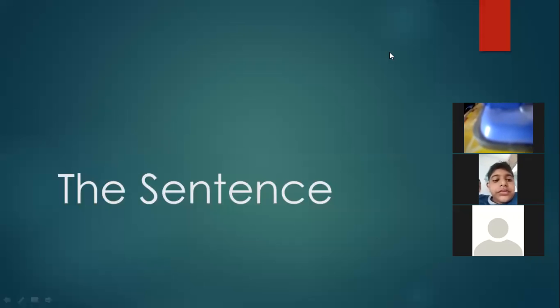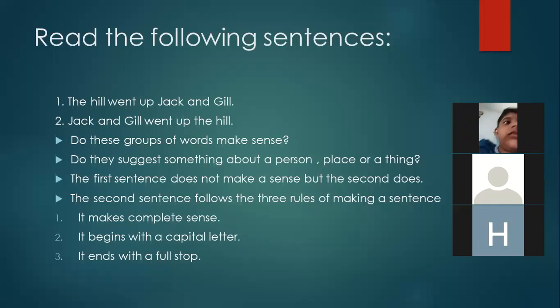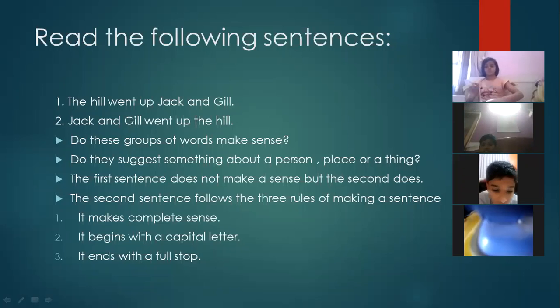When we talk about the sentence, or what is a sentence, the first thing we should know is how to frame a sentence. Now you can see on the screen some sentences are given here. The first sentence is "The hill went up Jack and Jill." Next is "Jack and Jill went up the hill."